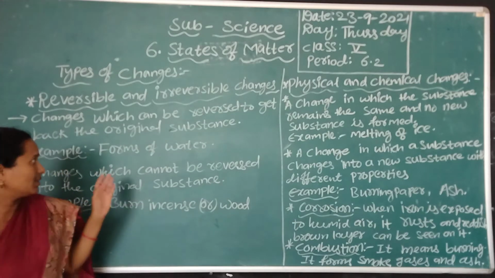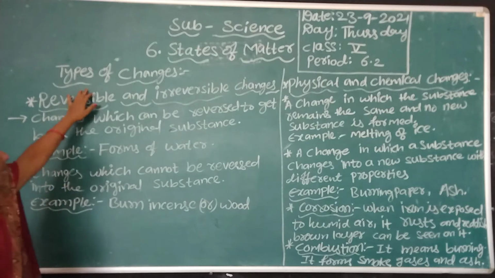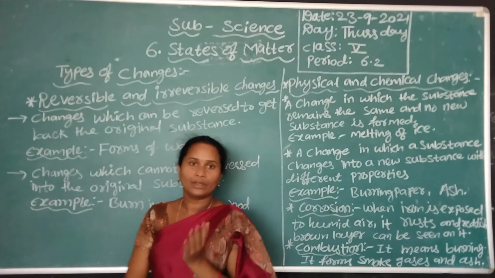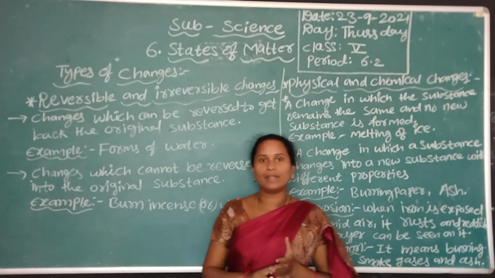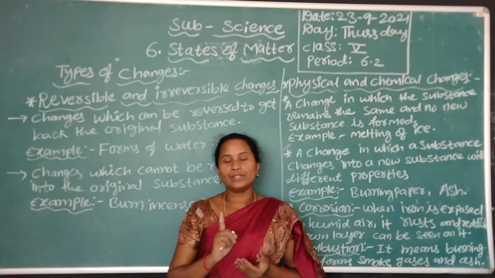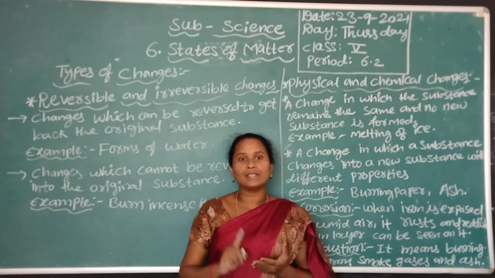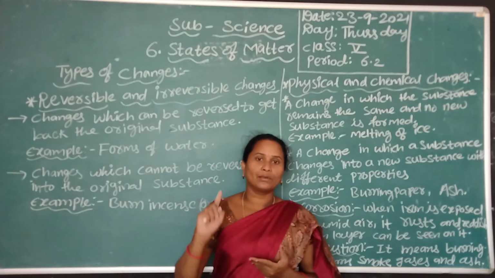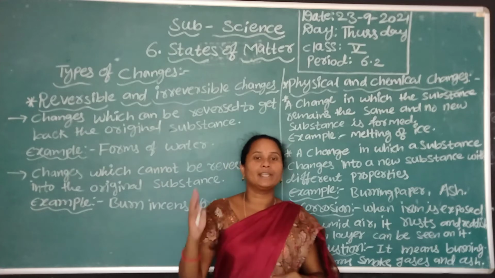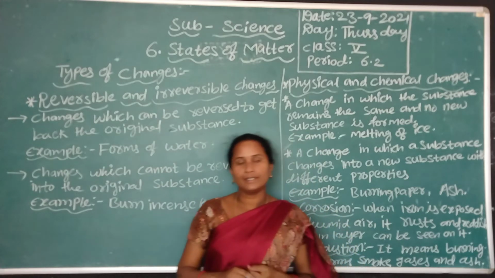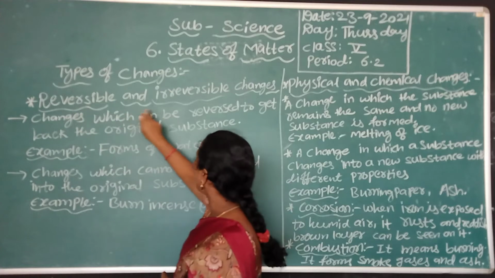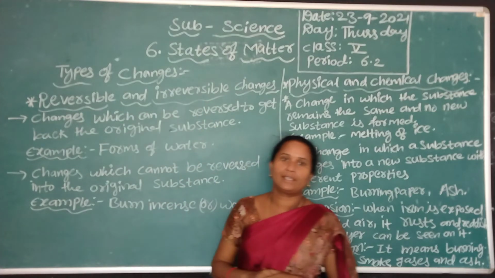Now in this session we are going to discuss types of changes. Already we discussed the states of matter. Matter exists in three states: solids, liquids and gases. And changes of state means how a solid changes into a liquid, how a liquid changes into a gas, and again how gas changes into liquid, and liquid to solid. Now here, the types of changes are reversible and irreversible changes.